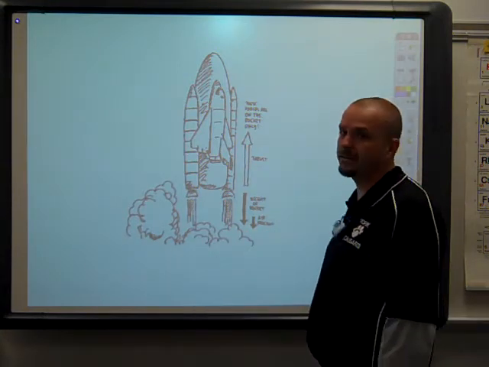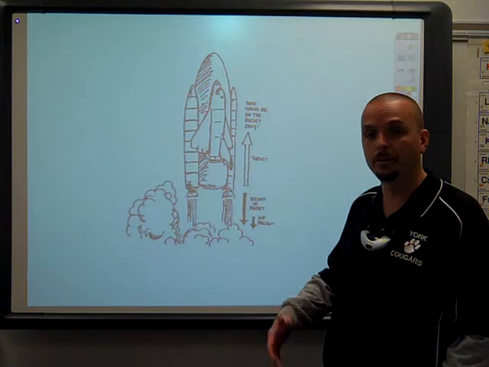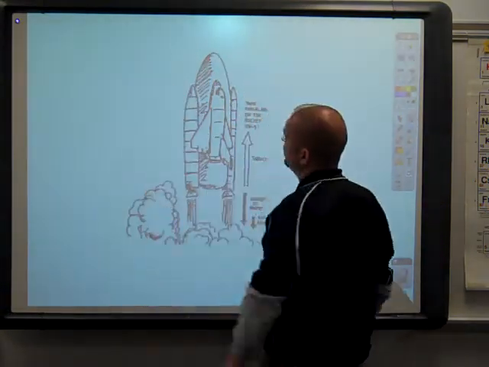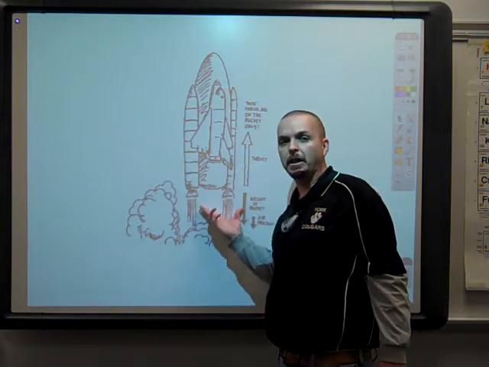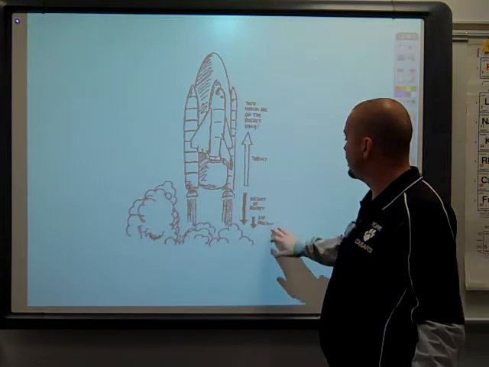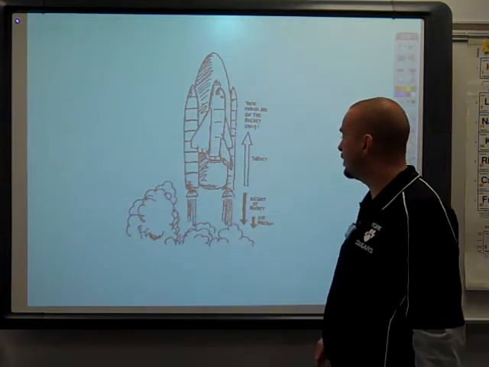Again, remember, air resistance occurs anytime something moves through a gas, like the atmosphere. It's got to push all this air in front of it out of the way, and it's got this low pressure that develops behind it, kind of like a wake that sucks it backwards. There's air resistance and gravity working against this rocket.